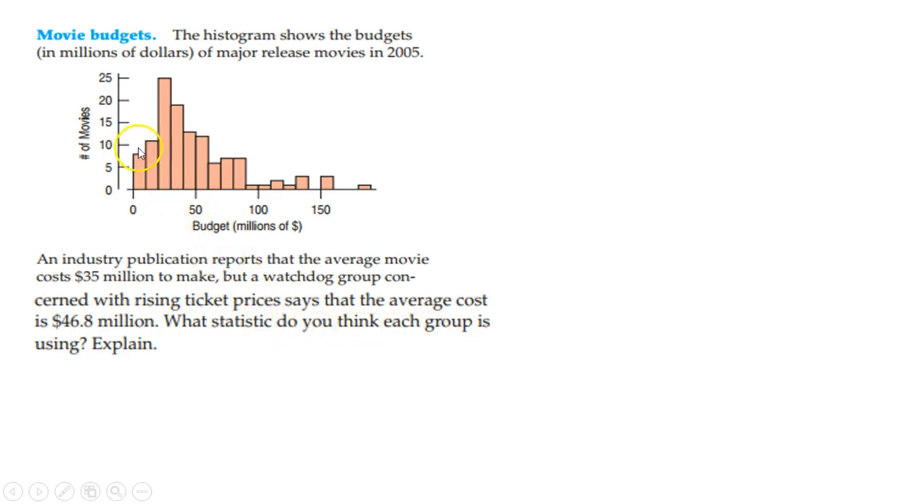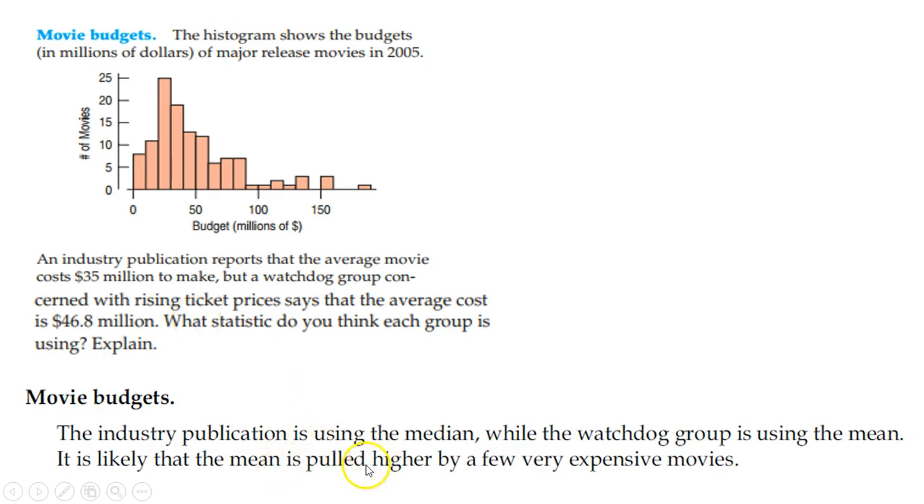Because it appears to be skewed to the right, pulling the mean up more, I would say the higher figure is the mean and the lower one is the median. So the industry publication is using the median, while the watchdog group is using the mean, and the mean is being pulled the whole way up because of those expensive movies, is basically what we're getting at.